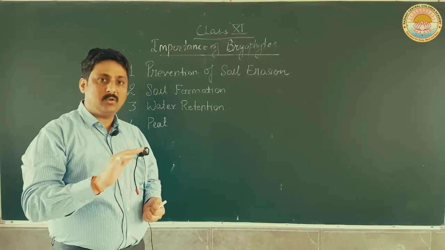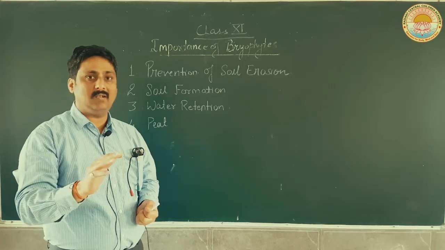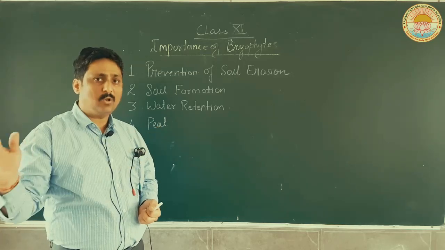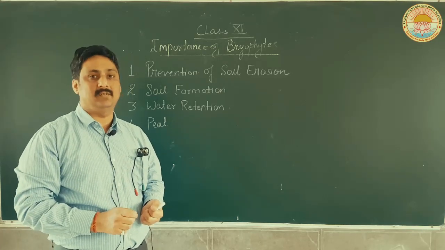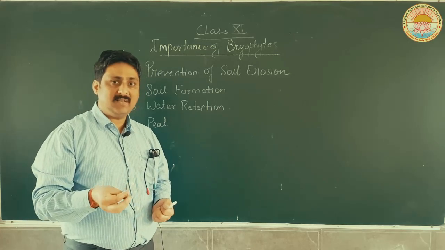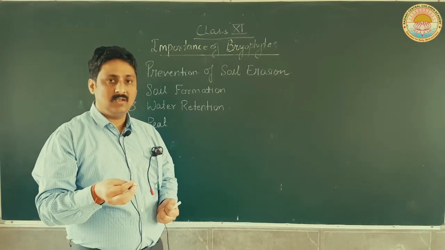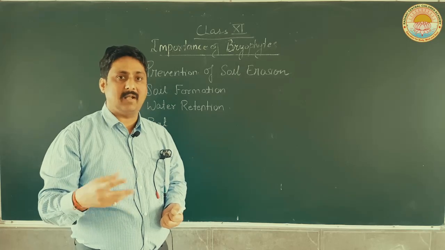The first colonizers in any area which is not colonized by any organism are lichens. Lichens solubilize certain rocks, and their next colonizers are bryophytes.